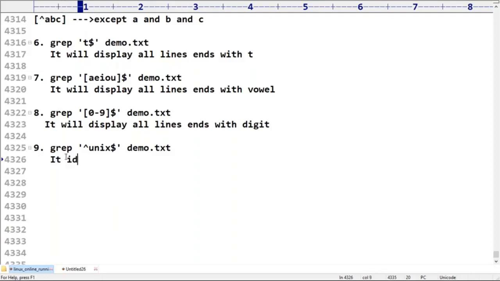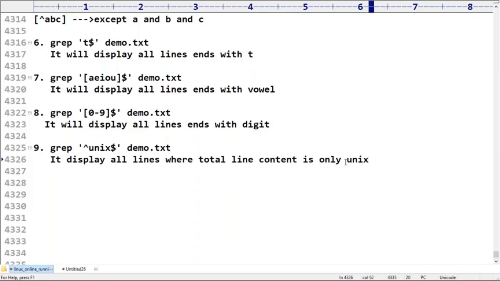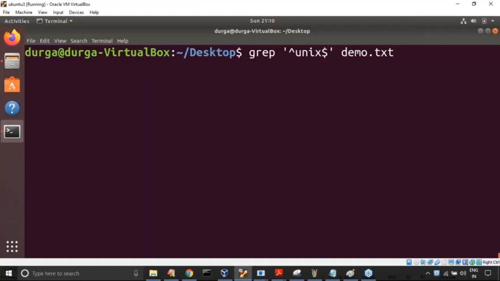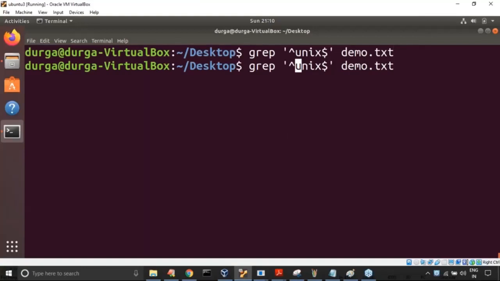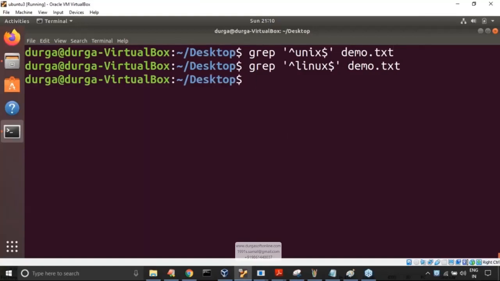So it will display all lines where the total line content is only Unix. That's all. Only Unix, where the total line content is only Unix. Now have a look once. You are not having any match, or otherwise, sir, let me take Linux, because I used the word Linux multiple times.